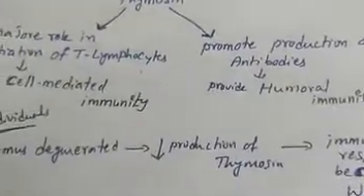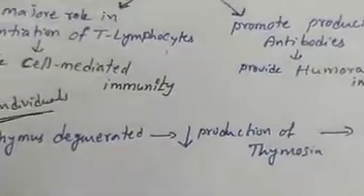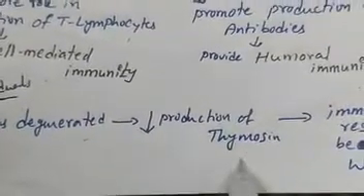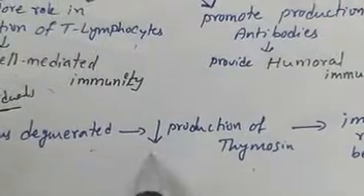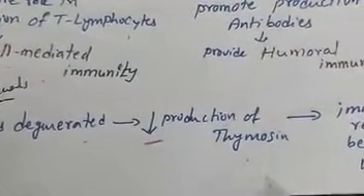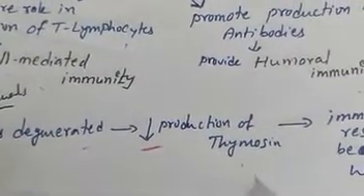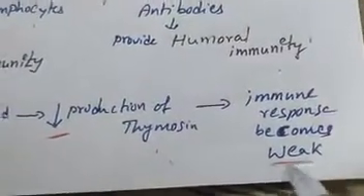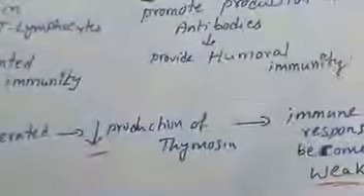And in case of old individuals, as age increases, the thymus degenerates and the production of thymosin decreases. As the thymosin production decreases, immune response becomes weak. Okay.